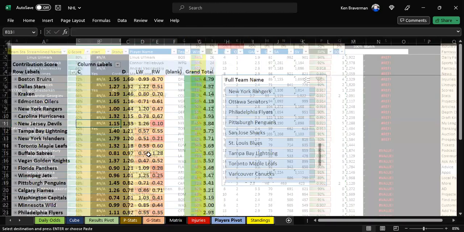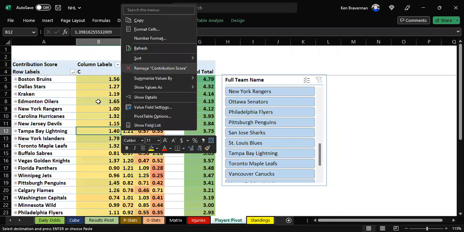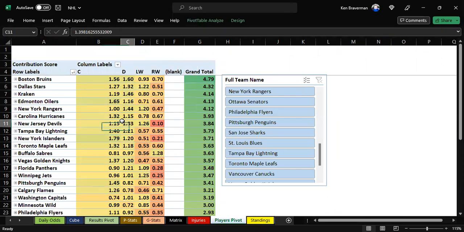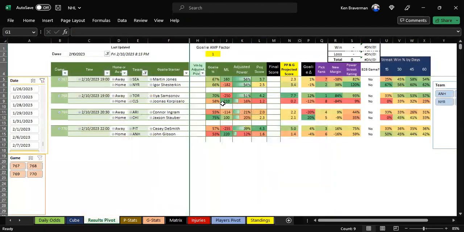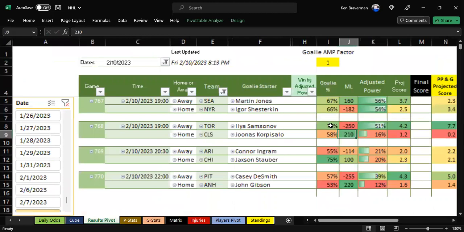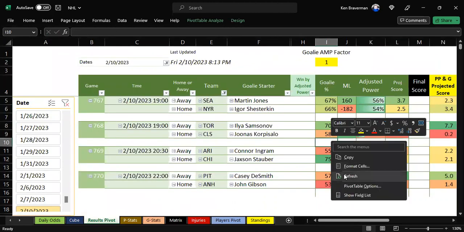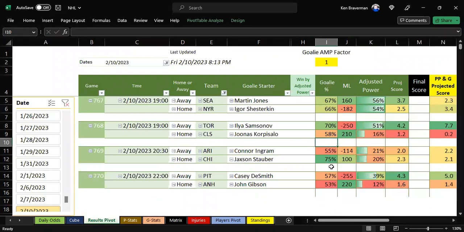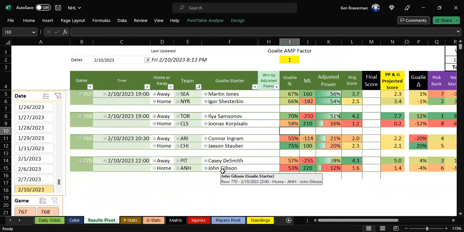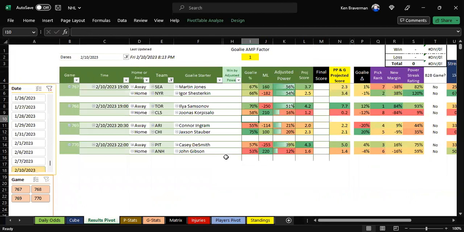Now what happens is the players pivot is going to change because a bunch of the players have moved teams. It's supposed to. I guess maybe I already refreshed, I think. The results pivot may change. Let's look at our scores and stuff right here and our percentages. If I haven't already pressed refresh. It doesn't change at all. Well, maybe I pressed refresh along the way, actually, and that did change.